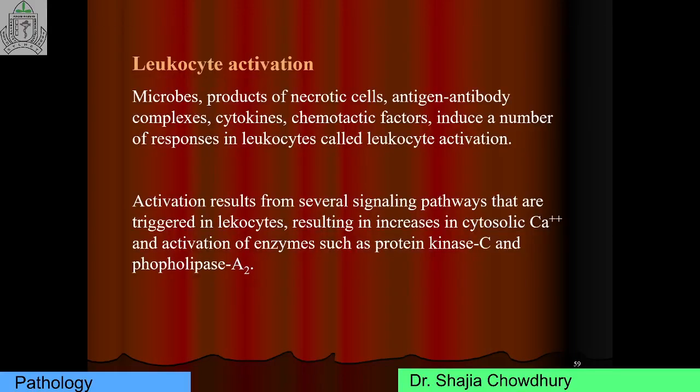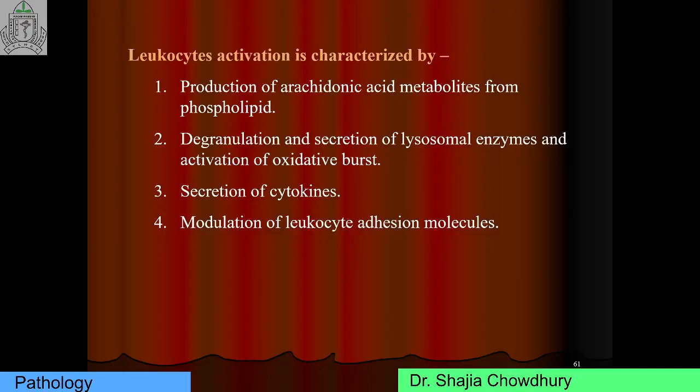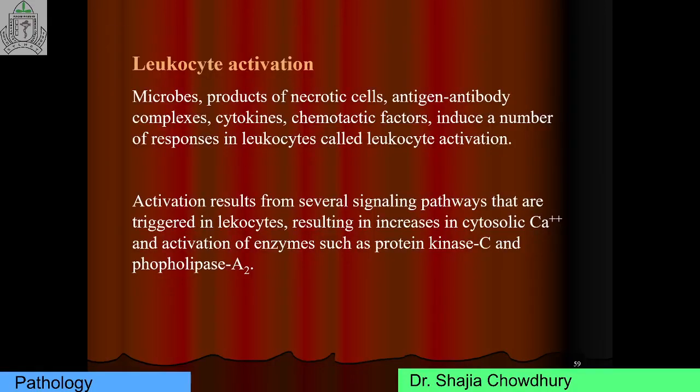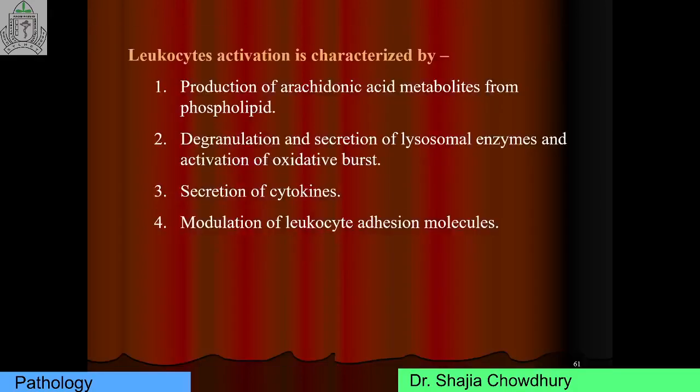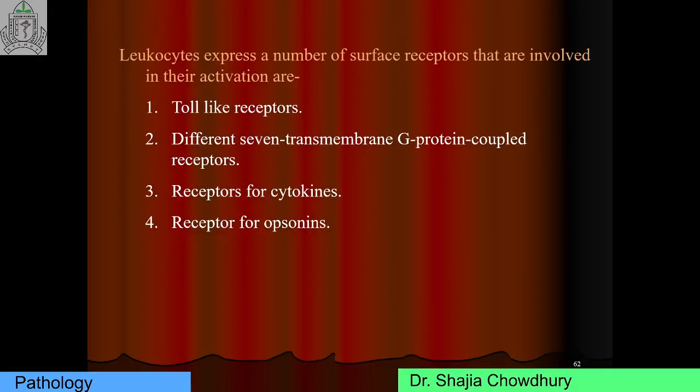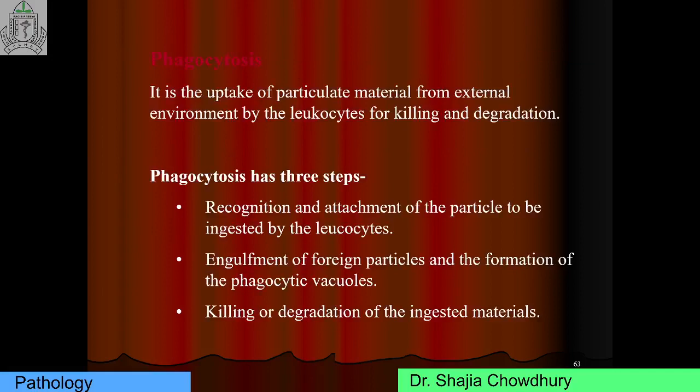And it is a short note question. What is leukocyte activation and what are the characteristic points of leukocyte activation? Very, very important short note question. Leukocytes express a number of receptors like toll-like receptor, G protein coupled receptor, receptor for cytokine, receptor for opsonin. It is an MCQ question. What are the receptors expressed on the leukocytes?